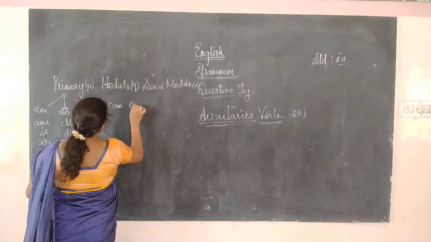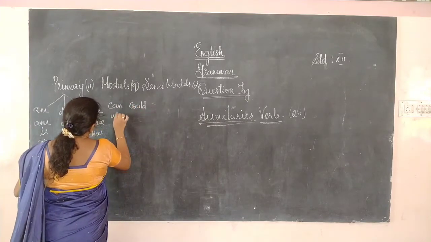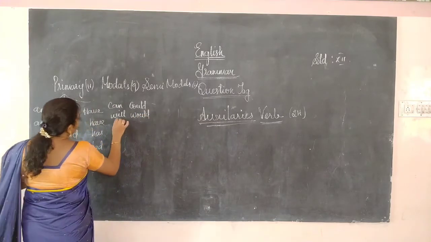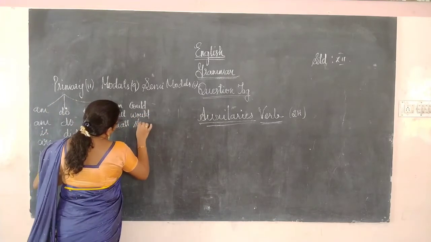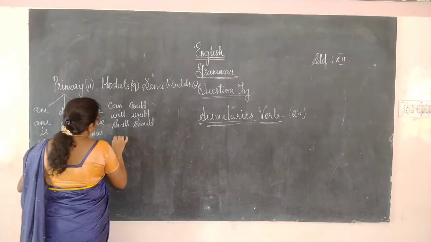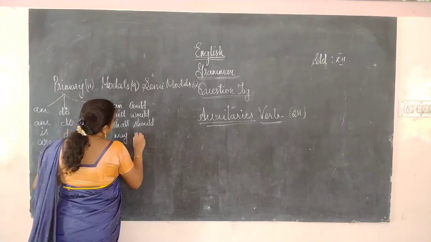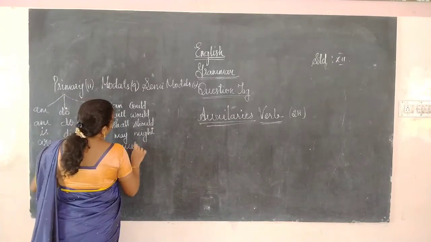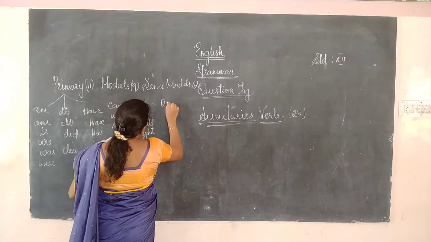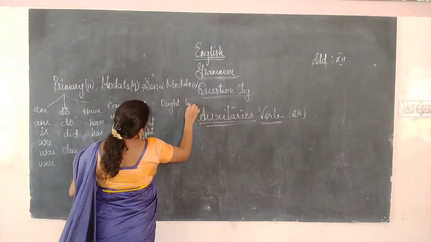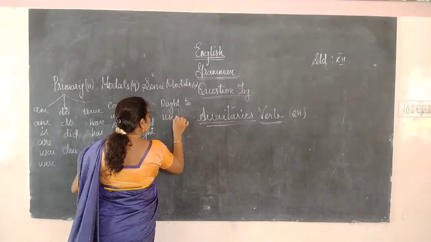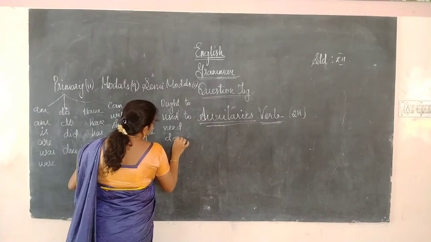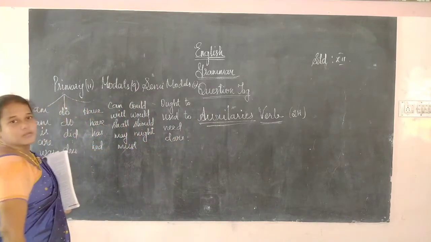They are can, could, will, would, shall, should, may, might, as well as must. Semi-modals are ought to, used to, need, and dare.